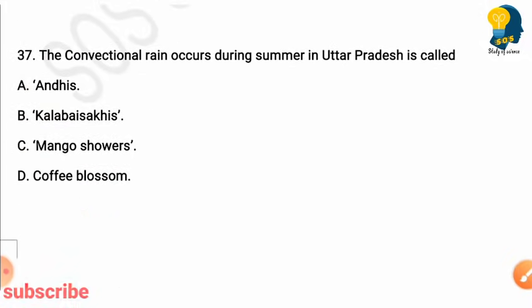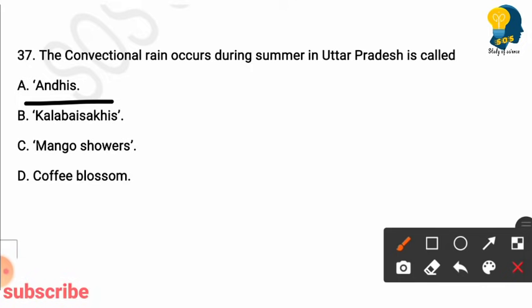Next question. The convectional rainfall during summer in Uttar Pradesh is called. Options Andhis, Kalabaisakhi, mango showers, coffee blossom. So here the right answer is option A, Andhis. Convectional rainfall during summer in UP, Uttar Pradesh is called Andhis.